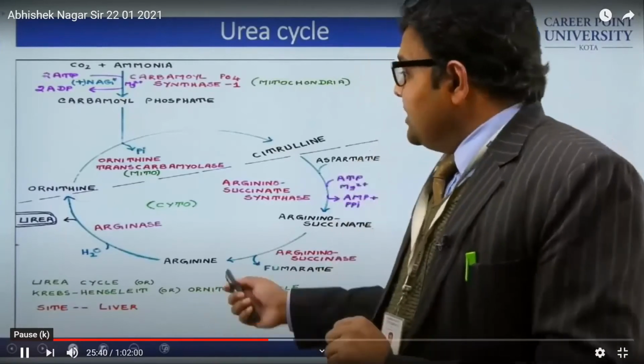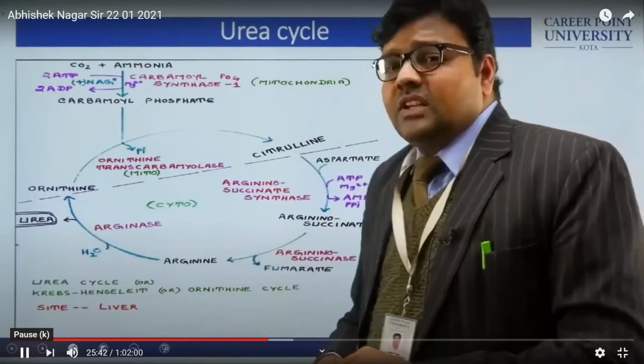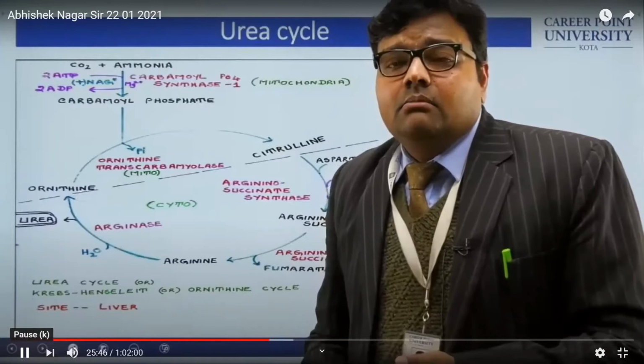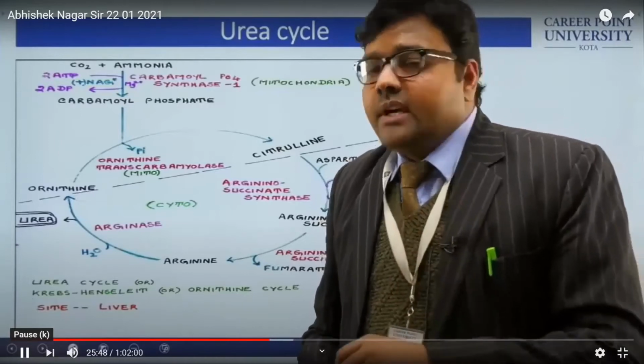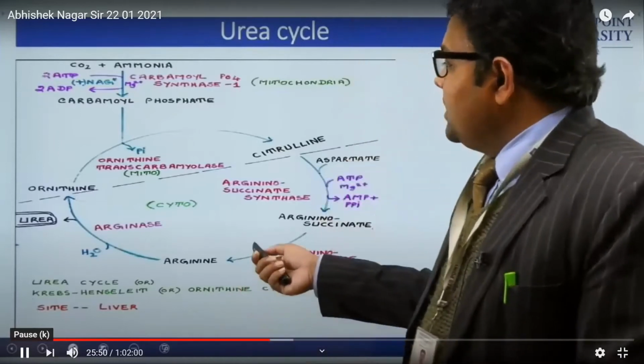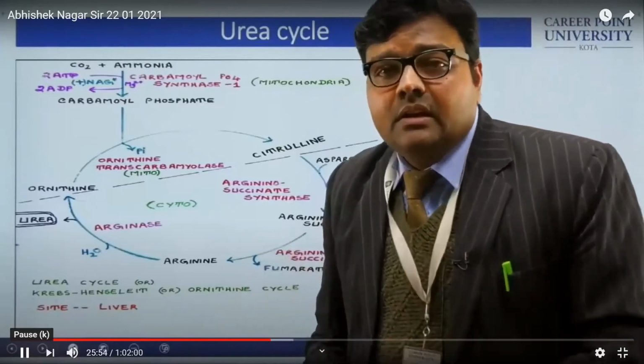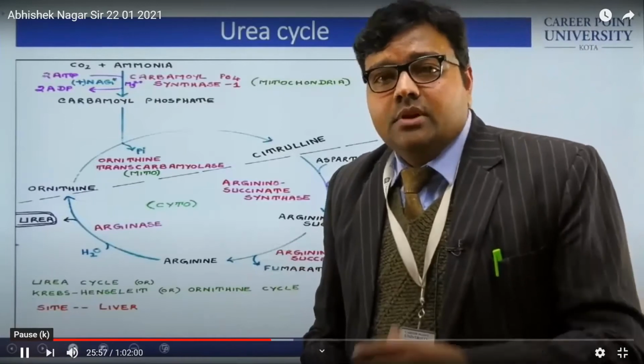This is going to generate a molecule that is urea. So urea is the output from this cycle, or arginine after hydrolysis is going to form urea.